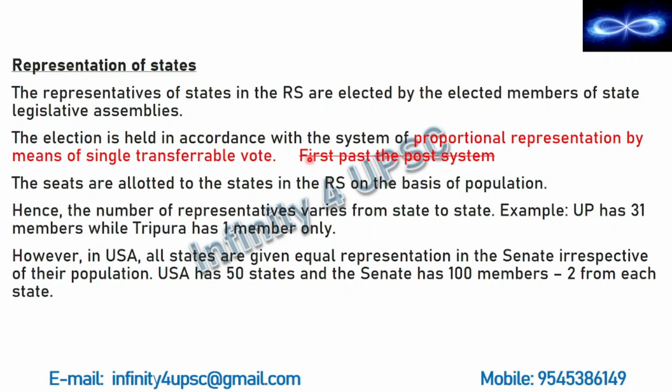Now what is this first past the post system? We know that if there is a running race, there is a starting point and there is a finishing point. At the finishing point you will have a post. You will have to touch that post and cross that post. So whoever passes the post first is the winner.